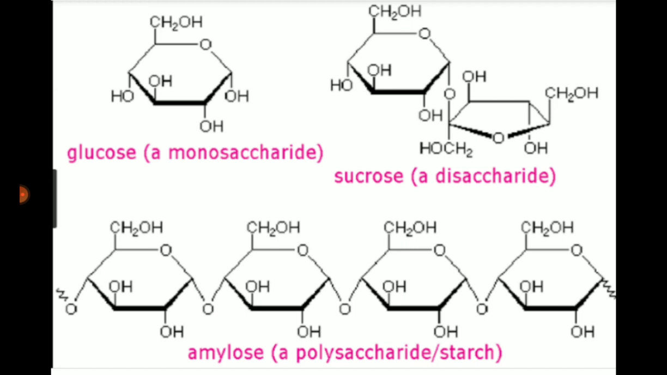And the third is the polysaccharide molecule. For example, starch and glycogen. Starch is the glucose synthesized by plants through the process called photosynthesis, which is converted into starch and stored in the cytoplasm of the plants.